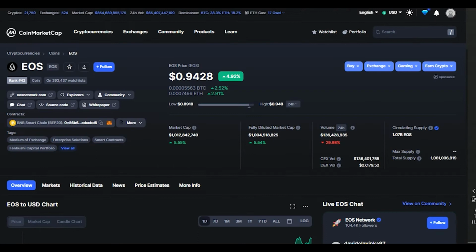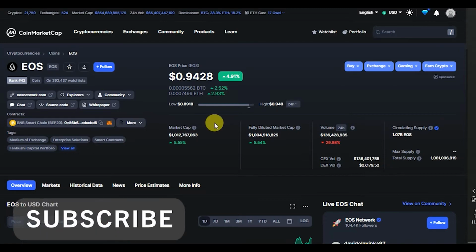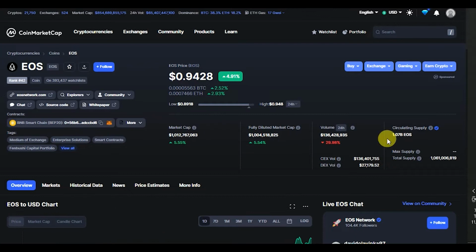In this section, I will be analyzing the EOS coin, currently ranking number 42 on the coin market cap. The EOS coin is currently trading at $0.9428. It has a market cap of 1 billion, a fully diluted market cap of 1 billion, and it has 1 billion in circulation. Guys, that is 100% in circulation.